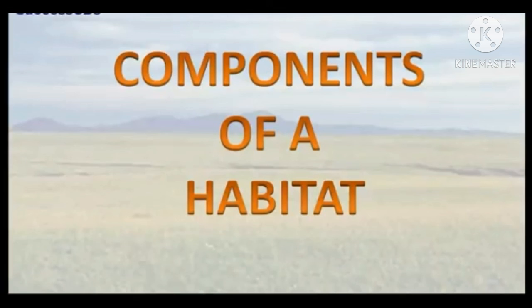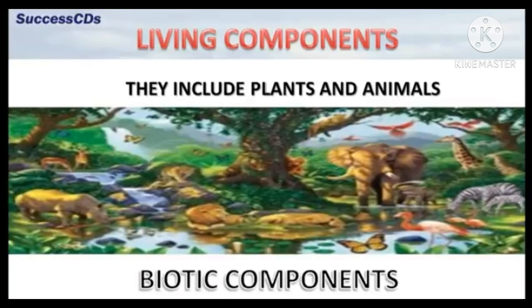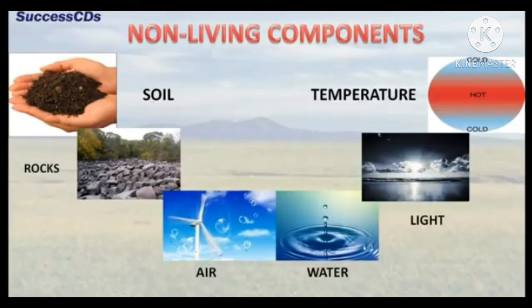Now the topic is components of a habitat. A habitat contains two components. The living components include plants, animals and microorganisms. The living components of a habitat are called biotic components. Non-living components like rocks, soil, air, water, light, temperature, etc. are called non-living components or abiotic components.